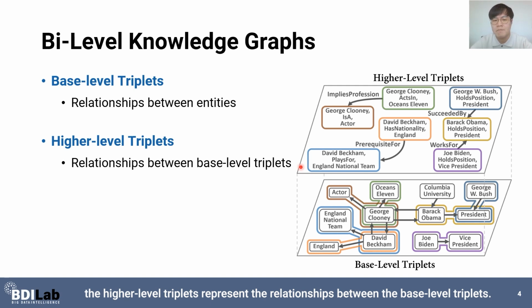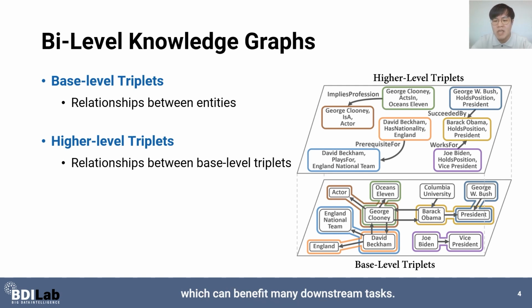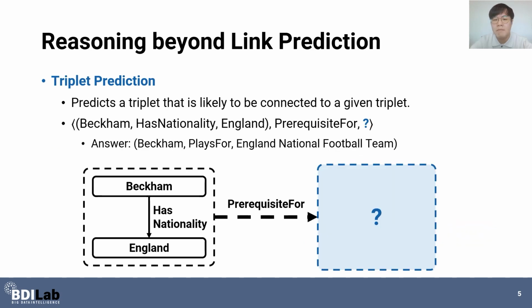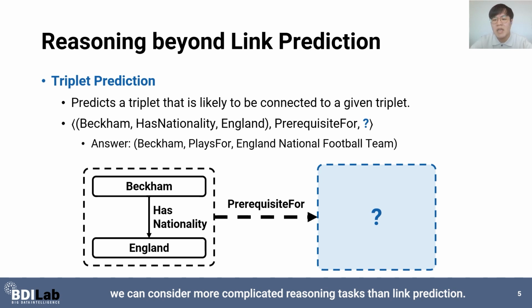For example, in this figure, these base level triplets are the triplets contained in the conventional knowledge graph FB15K237, and these high-level triplets represent the relationships between the triplets. Using bi-level knowledge graphs, we can represent richer information which can benefit many downstream tasks. Using the bi-level knowledge graphs, we can consider more complicated reasoning tasks than link prediction.